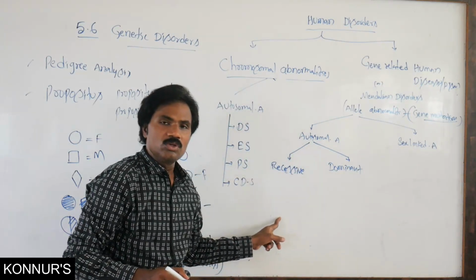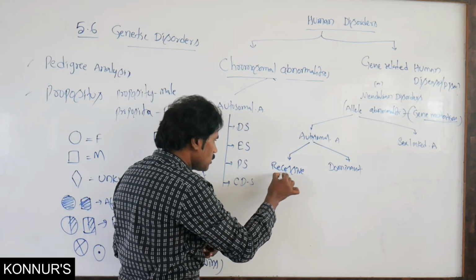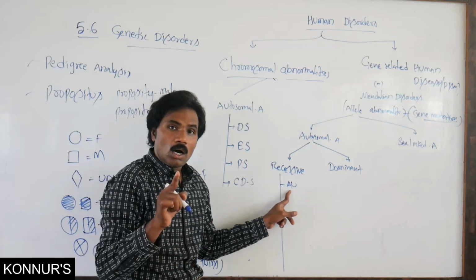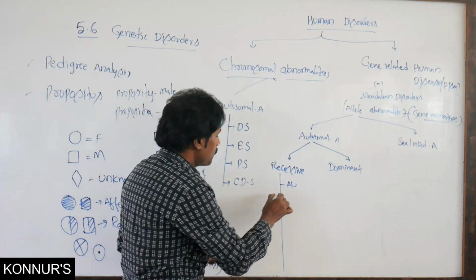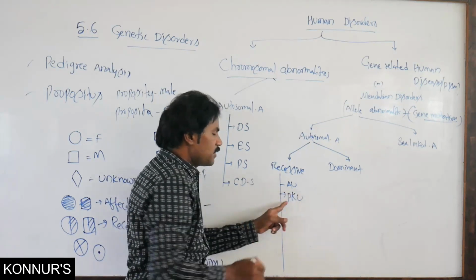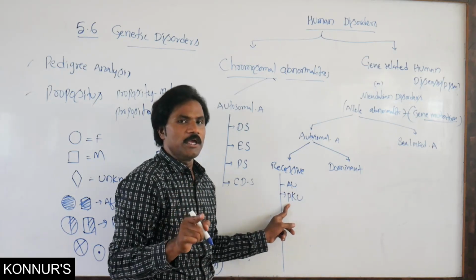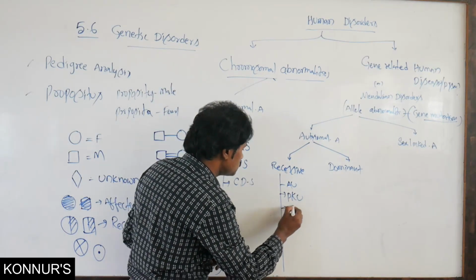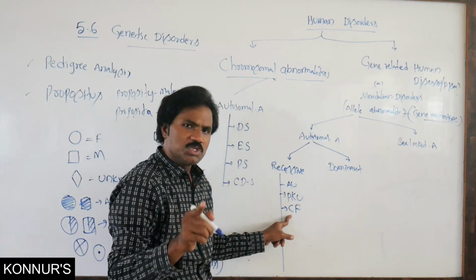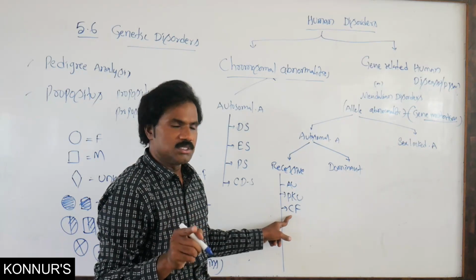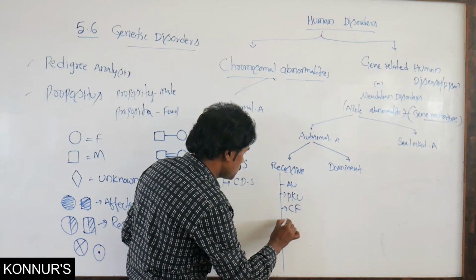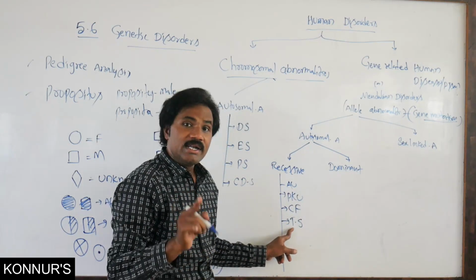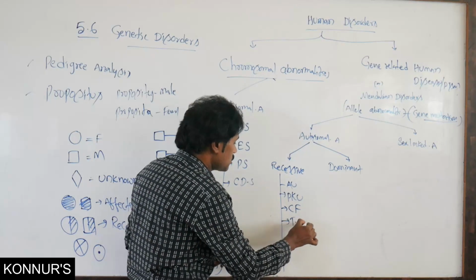The recessive disorders are alkaptonuria, then phenylketonuria, cystic fibrosis, and Tay-Sachs disease.